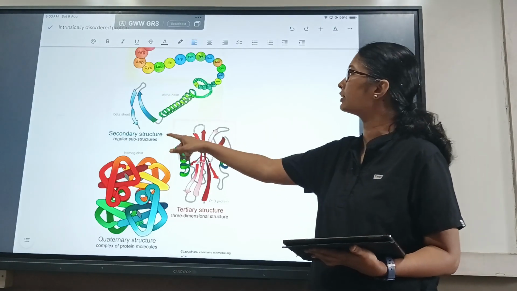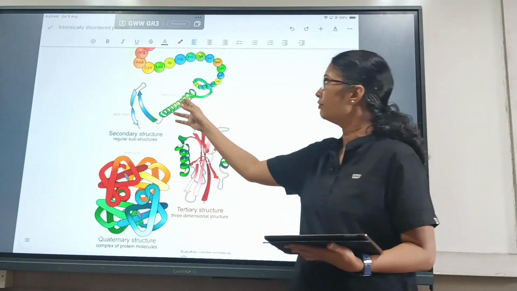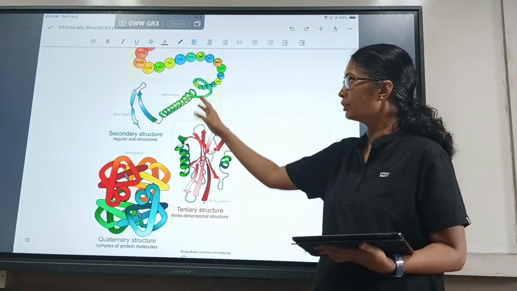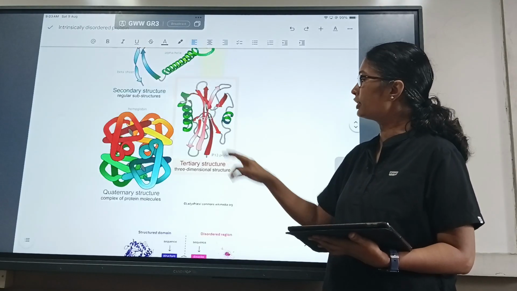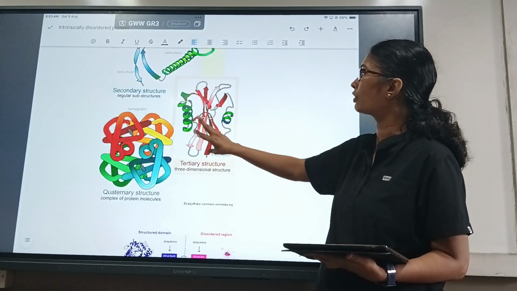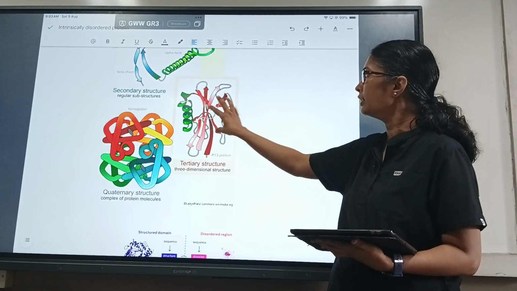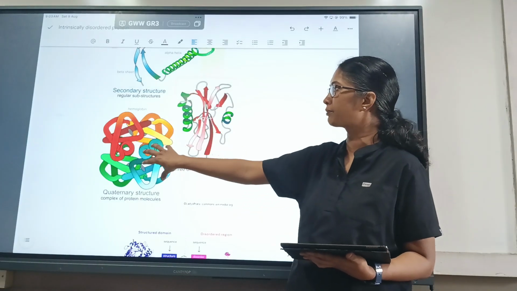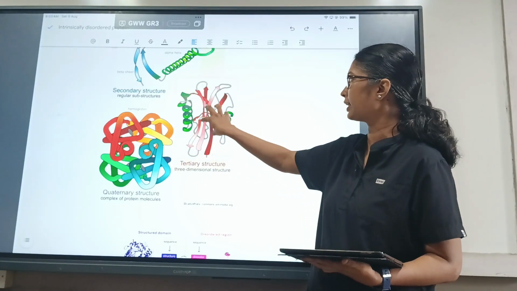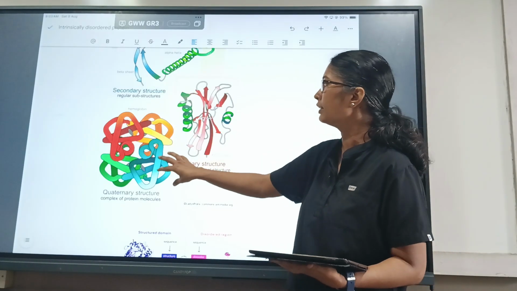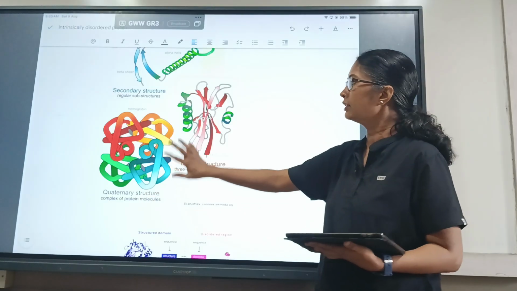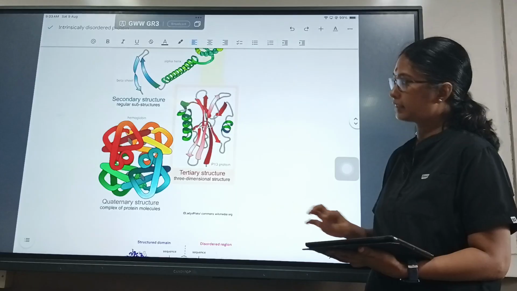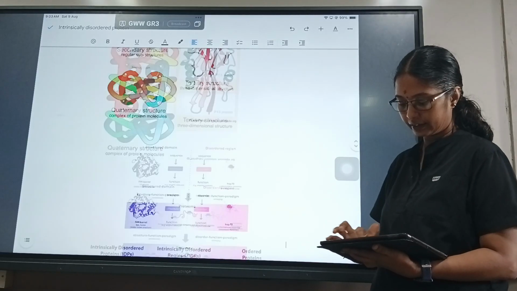And the secondary structure is the alpha helix and the beta sheets, which are the amino acids arranged in some shape. So this is the secondary structure. And the tertiary structure is a 3D structure where it coils and then forms a quaternary structure, which is a complex protein molecule. It forms a complex protein molecule where many such tertiary structures join together and then they form a quaternary structure. This does the function. So from the amino acids to the quaternary structure is the structure of a protein.